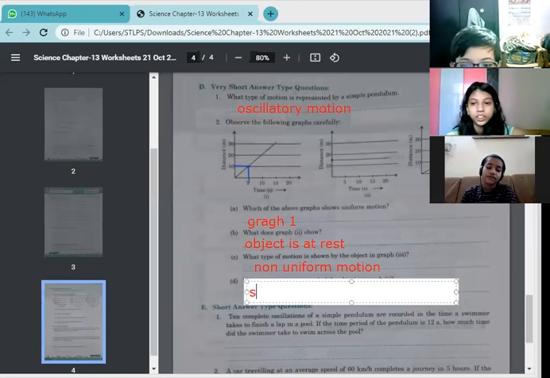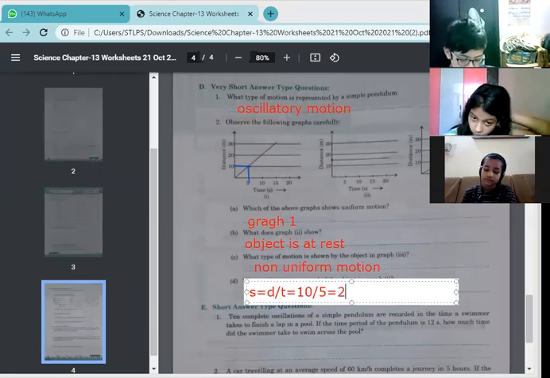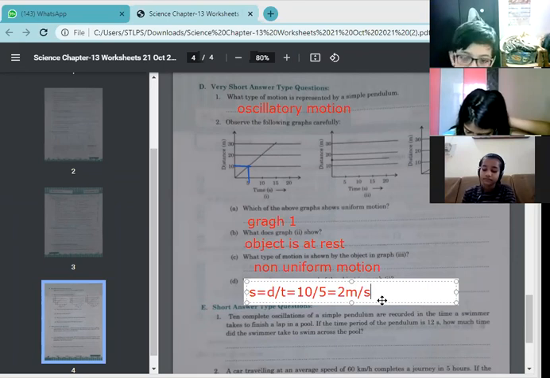Speed equals distance upon time. Distance is 10 and time is 5 seconds. So the answer will be 2 meter per second.